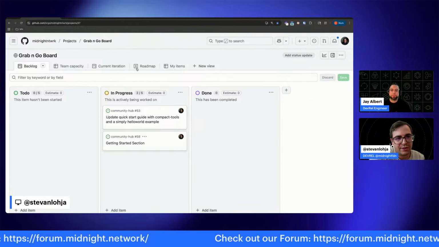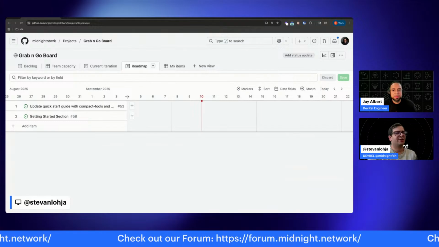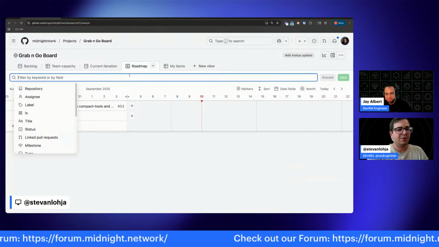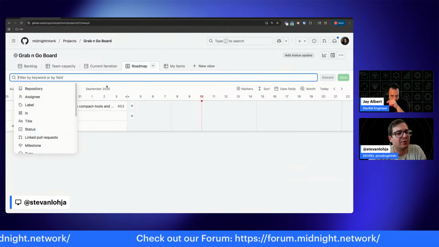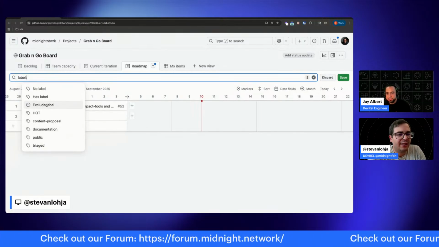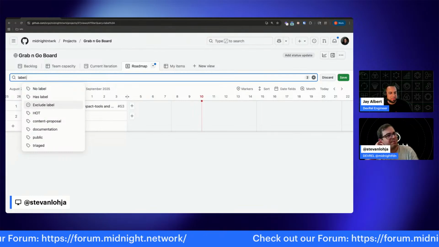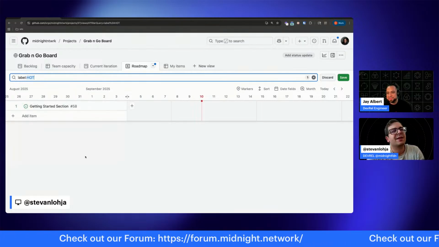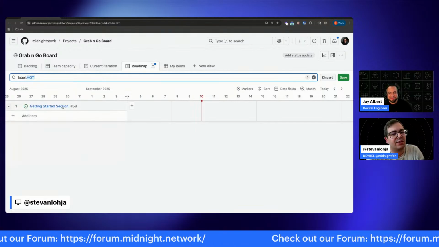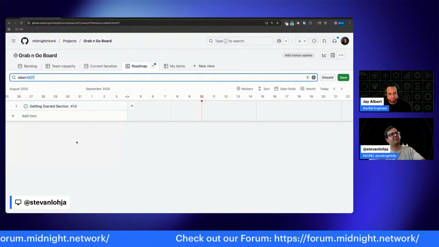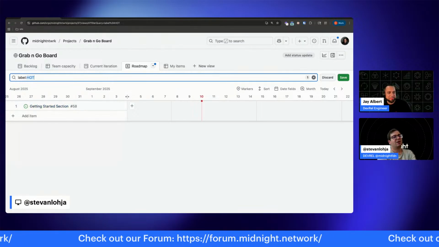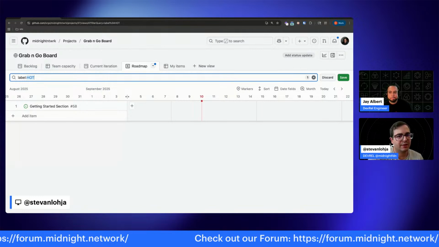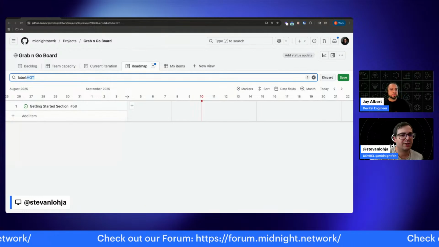And the cool thing here is, if any of you use Jira or other project management apps, I can now filter via label. So I can say, okay, there's a bunch of issues here. What are the popular ones? What's hot? And I can see the getting started section is in there. So this just helps us identify what the hot issues are, and so that's actually working now.